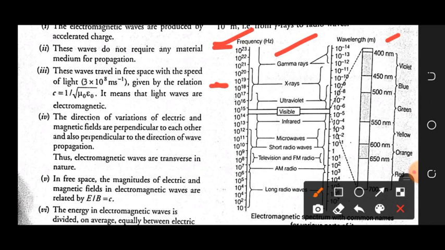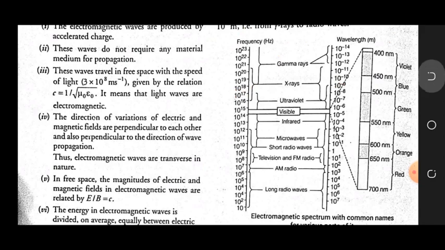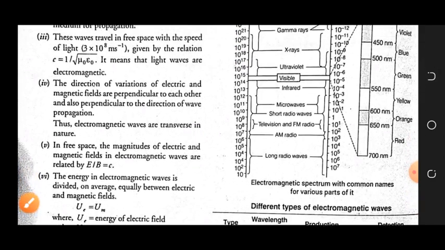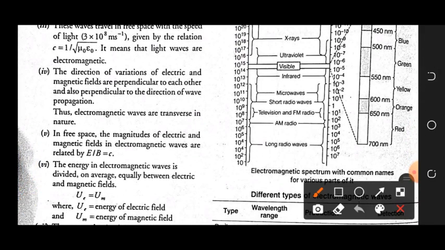Now X-rays, you can see, the wavelength range and frequency range are also given for X-rays, ultraviolet, visible, and for all types of electromagnetic waves here. One thing you can also see is that the radio waves are divided, because radio waves have very large wavelengths, so they are divided into four parts: long radio waves, amplitude modulated radio waves, television and FM radio waves, and short radio waves.